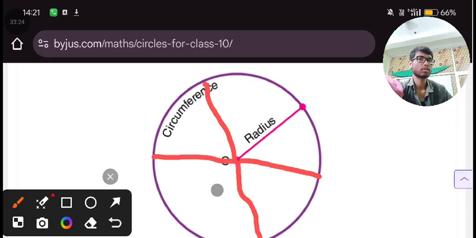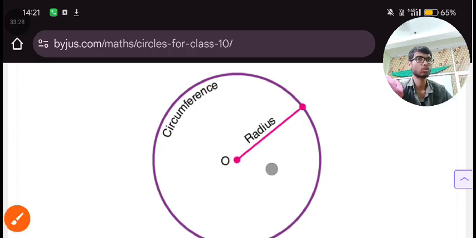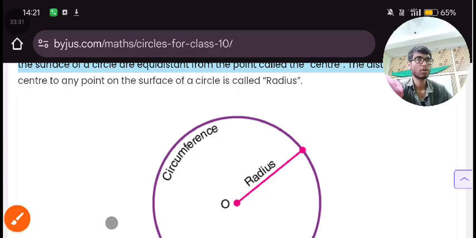The measure of all these radii will be nothing but just 2 centimeters. If the measure of one radius is 5, then the measure of all the radii of that circle will be the same.